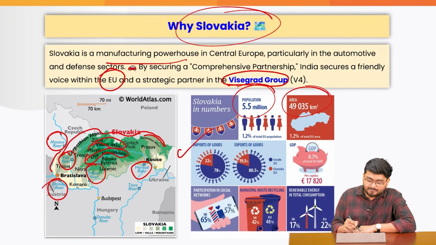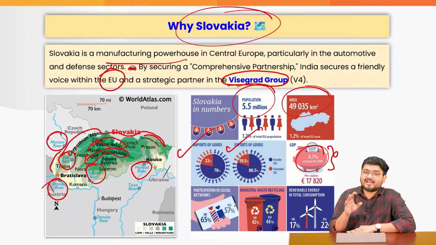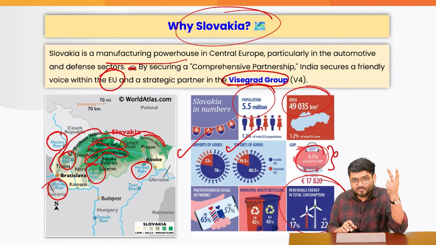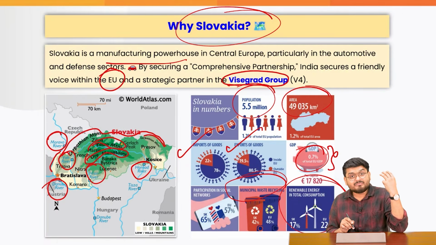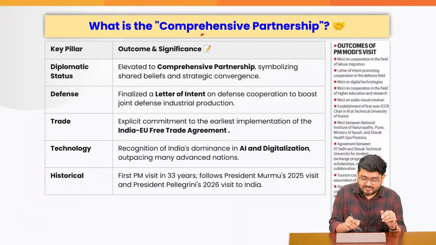So based on their import and export, India can actually become a part of the same. Right. Now, it is not having a very high GDP, only 0.7% of the total EU group, but the demand for Indian goods and services can be high. India can also attract the best practices in renewable sector, in automation, in EV, in municipal waste recycling practices, and so on. And that is why we have a comprehensive partnership.